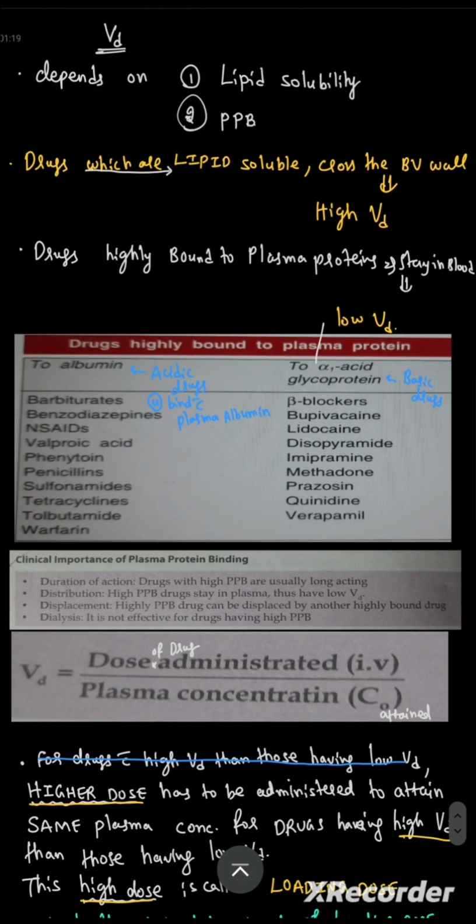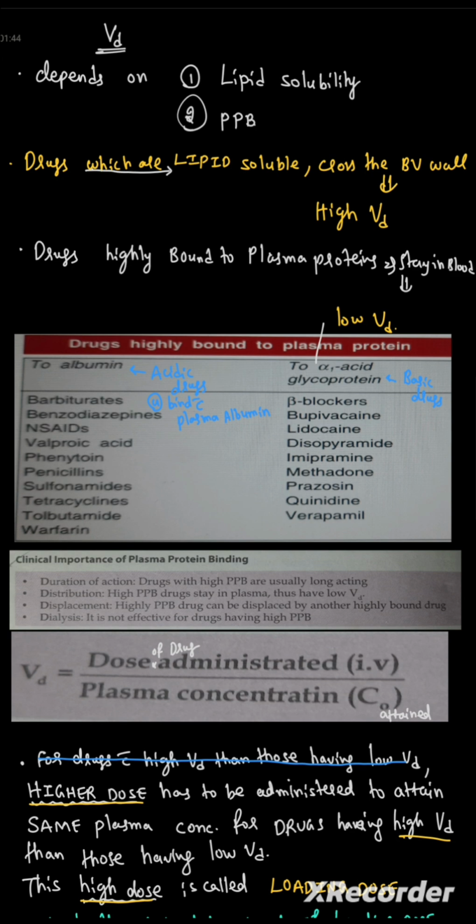This is a box showing drugs highly bound to the plasma protein, to albumin: barbiturates, benzodiazepines, NSAIDs, valproic acid, phenytoin, penicillins, sulfonamides, tetracyclines, tolbutamide, and warfarin.